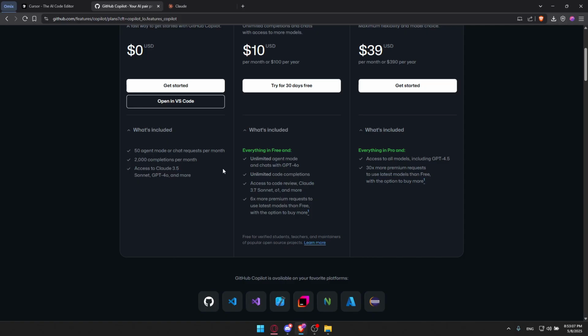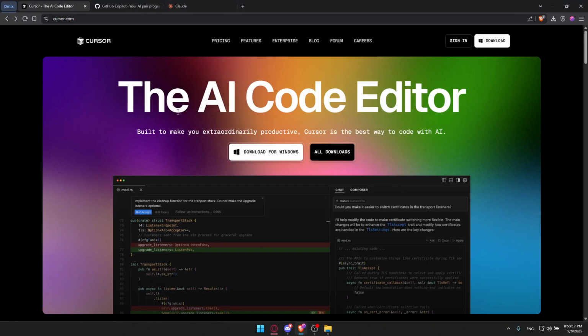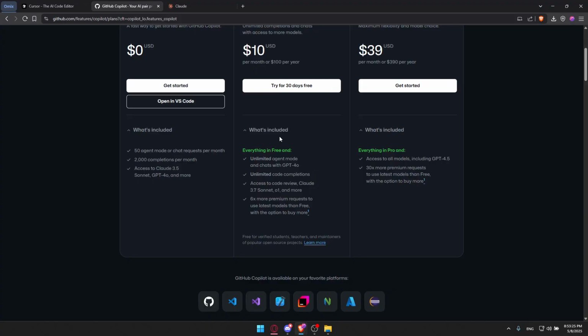So if you need a summary, let's start with Claude: if you need advanced reasoning capabilities and are comfortable integrating AI tools into your workflow. Cursor, as an example, if you're looking for a dedicated AI-powered development environment with deep integration and advanced features. And for Copilot, if you prefer seamless integration into your existing IDE and value real-time code suggestions to boost productivity and use all the models.